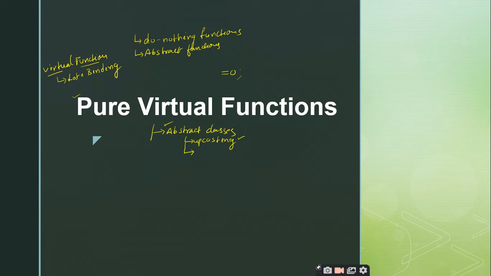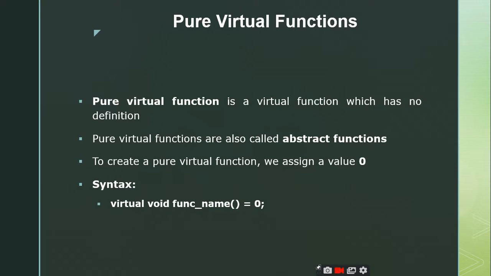Yes, sir. Right. So now we will quickly go through all these introductory concepts and programs related to pure virtual functions. Why? Because we have already seen these pure virtual functions earlier in our discussions. So a pure virtual function is a virtual function which has no definition. That is what we have defined, right?